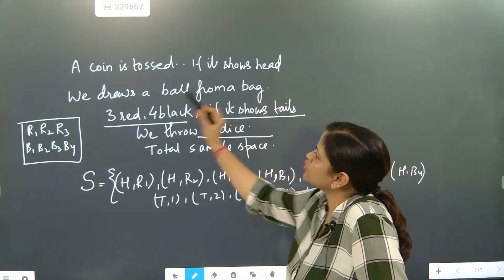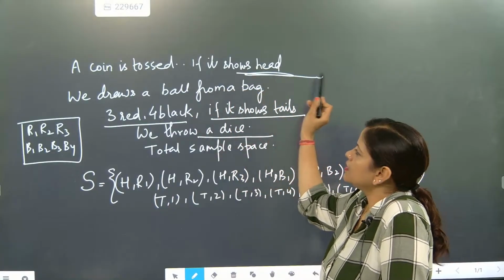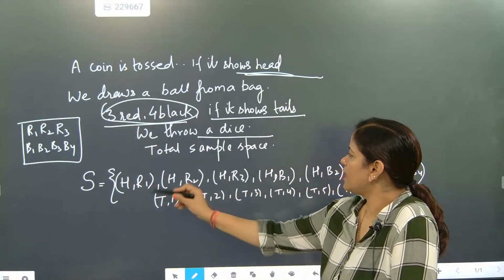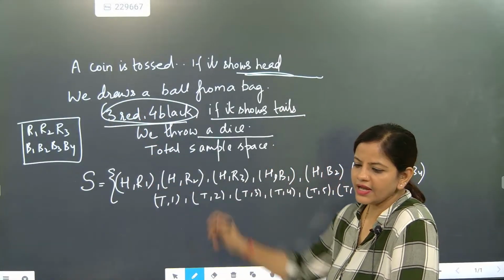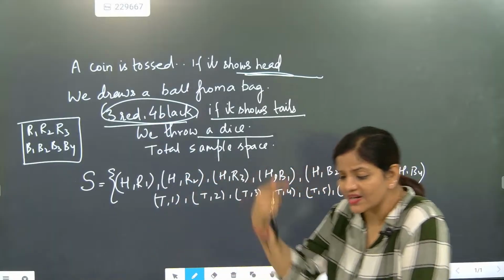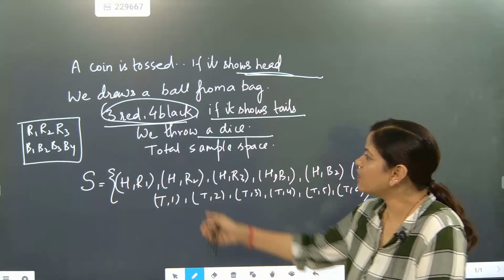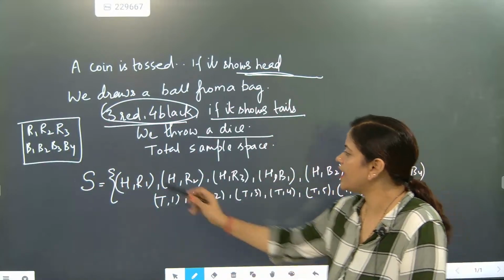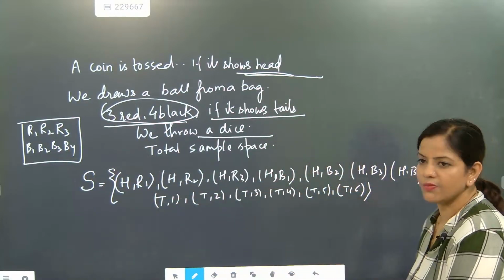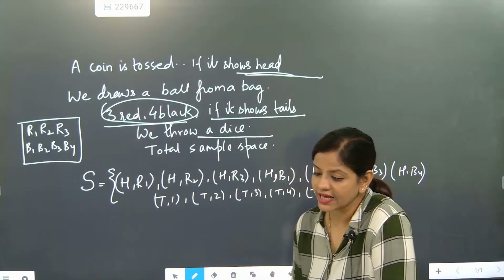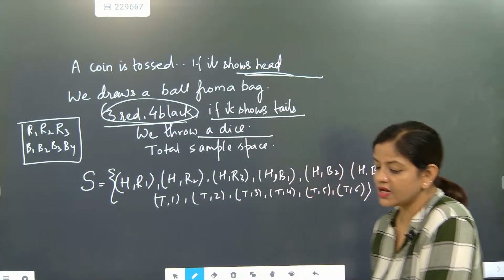If it is showing head, then you have to take a ball out of this. So 1, 2, 3 red, head with red 1, head with red 2. What are the total possibilities? Any one of the 7 balls, 3 plus 4, 7 balls can come out. So head with any one of the 7 balls will come out. Tail with any one of the 6 dice can come out. I hope till here everyone understood this part.